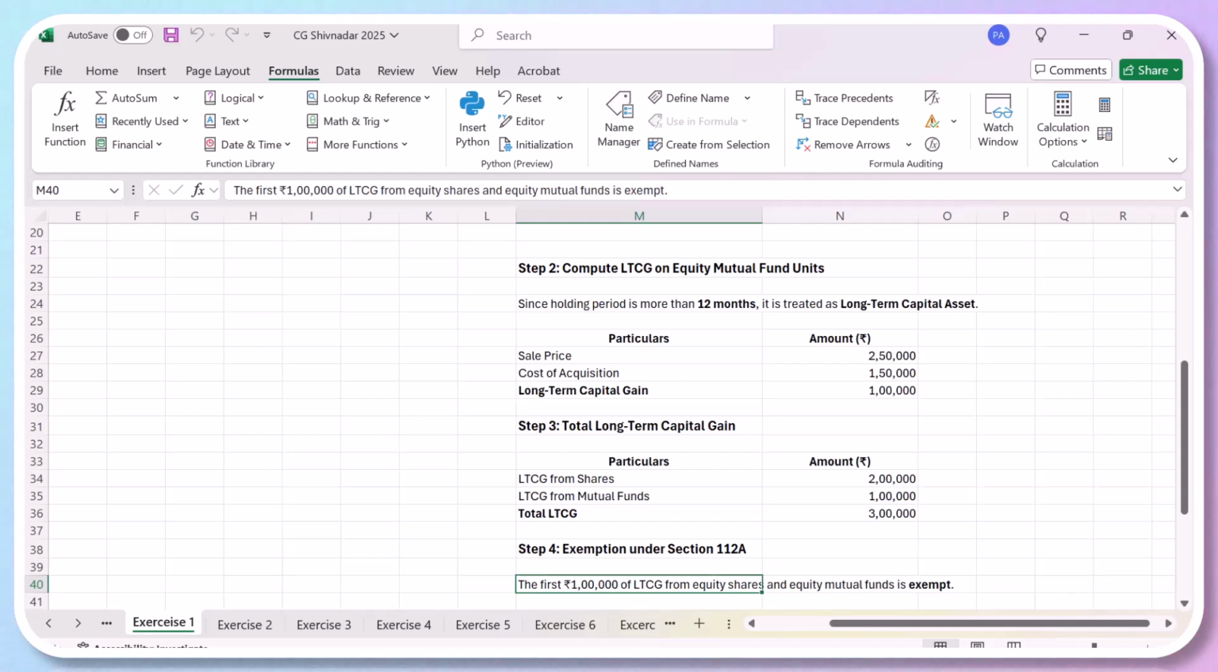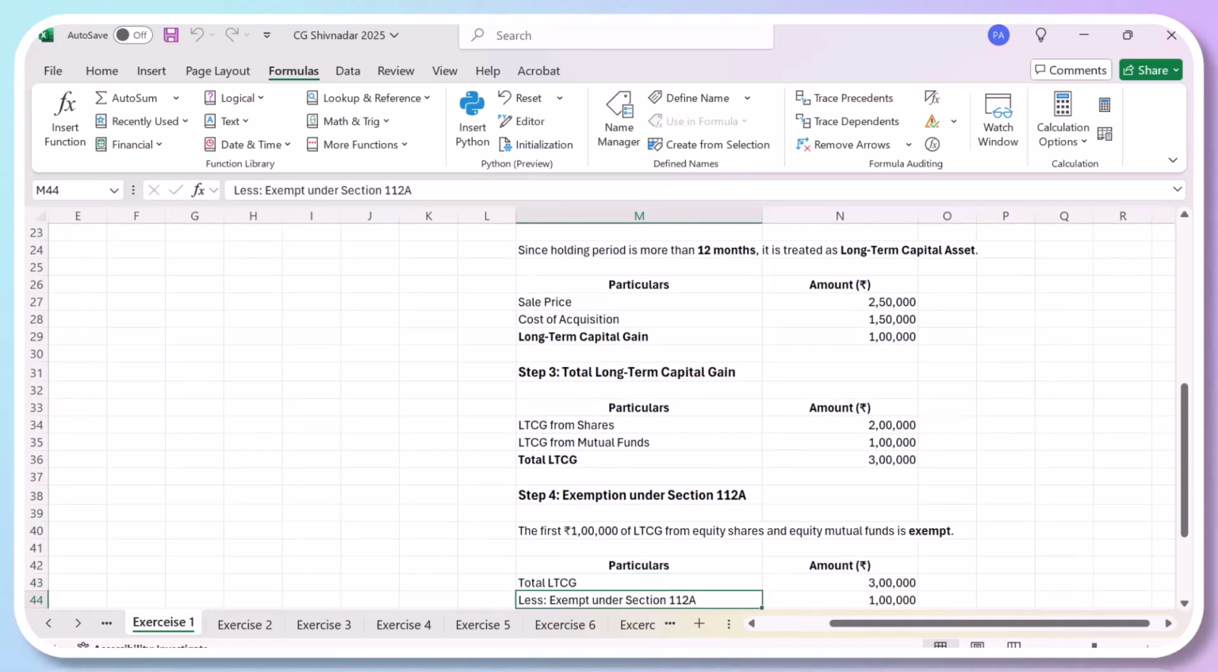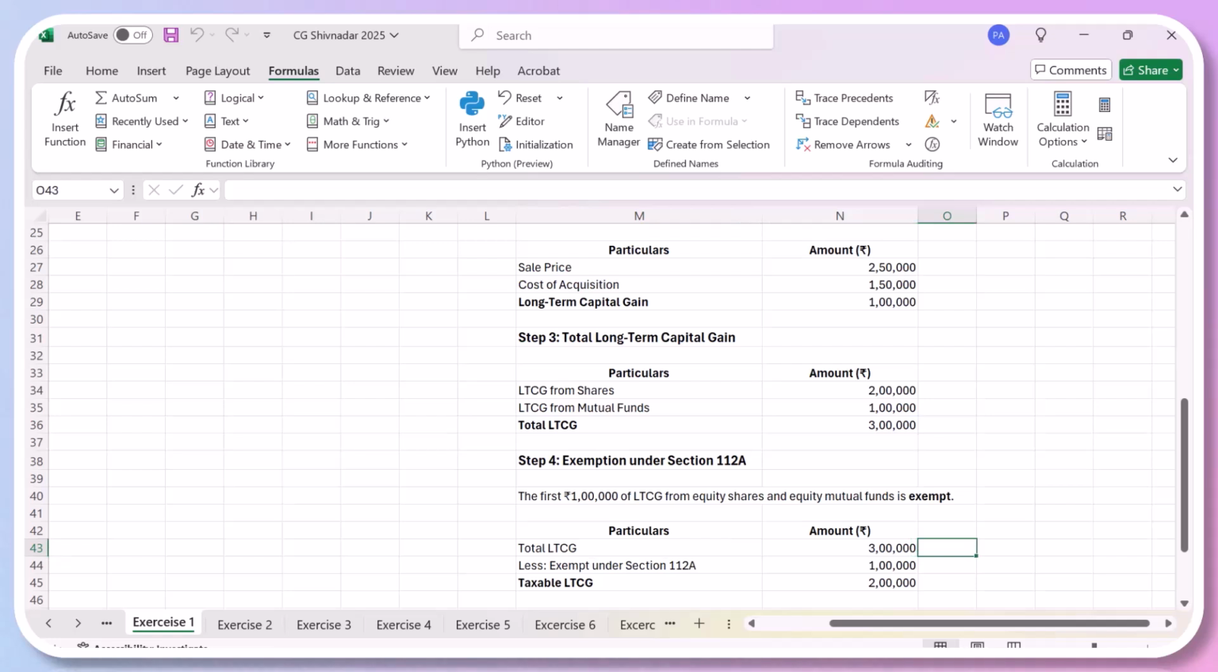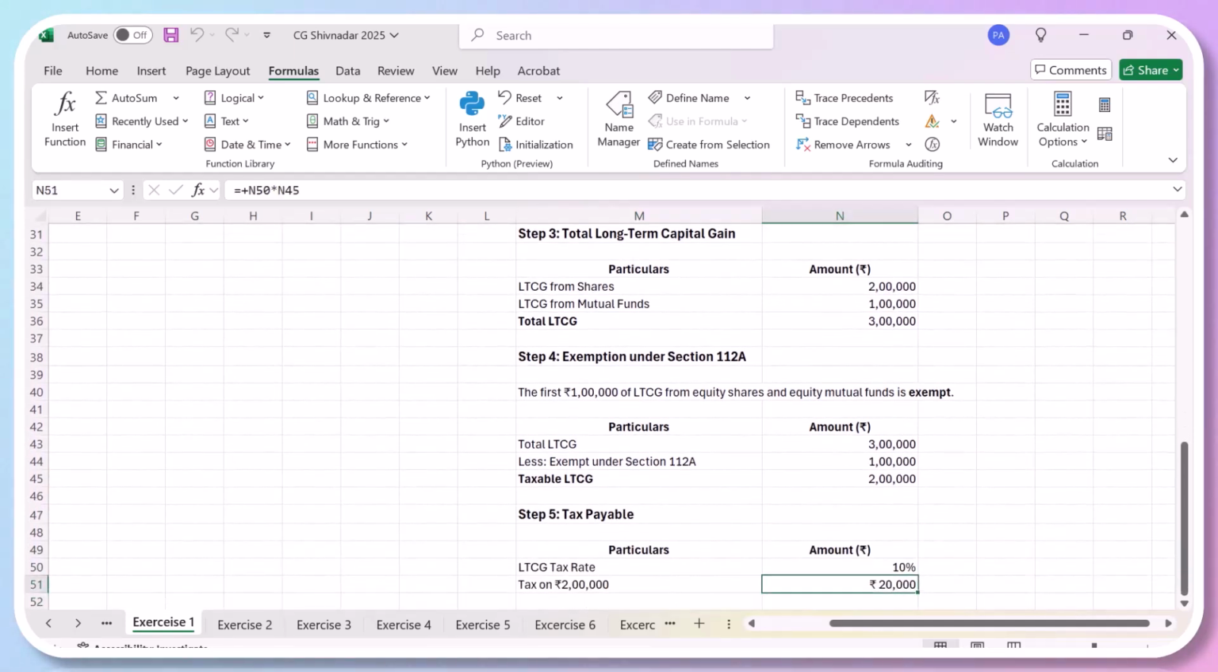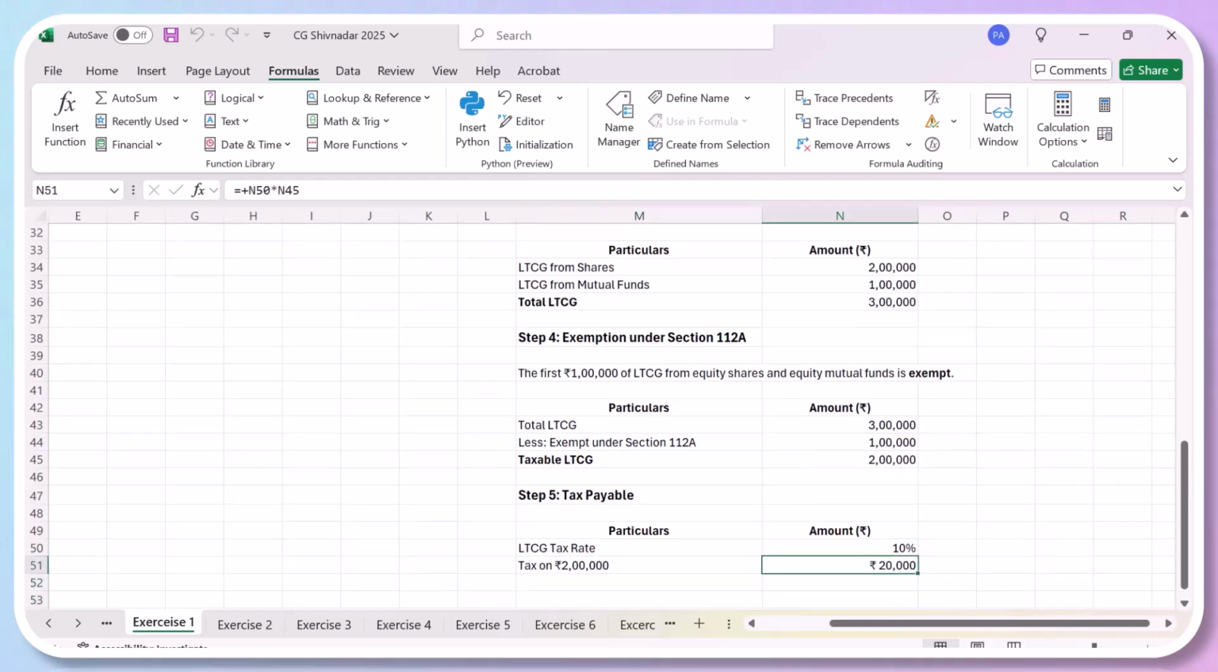This comes under section 112A. You don't have to remember that, it is just for understanding. So the total capital gain is 3 lakhs, and 1 lakh is the exemption under section 112A. So the long-term capital gain will be 2 lakhs. The tax rate is 10%, so he has to pay 20,000 rupees tax. We have not calculated the cess because the question says to ignore the cess.